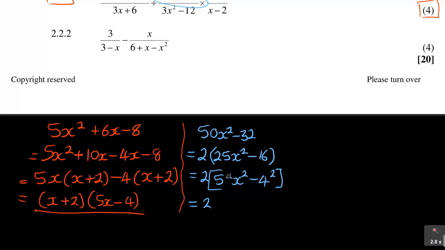So now you just remove those squares, open 2 brackets like this, and you write 5x minus 4 in one. So that is what we are doing there. Now let me take everything back. I've got 5x minus 4 and 5x. Now I do the opposite sign, it's plus 4. It's a difference of 2 squares.